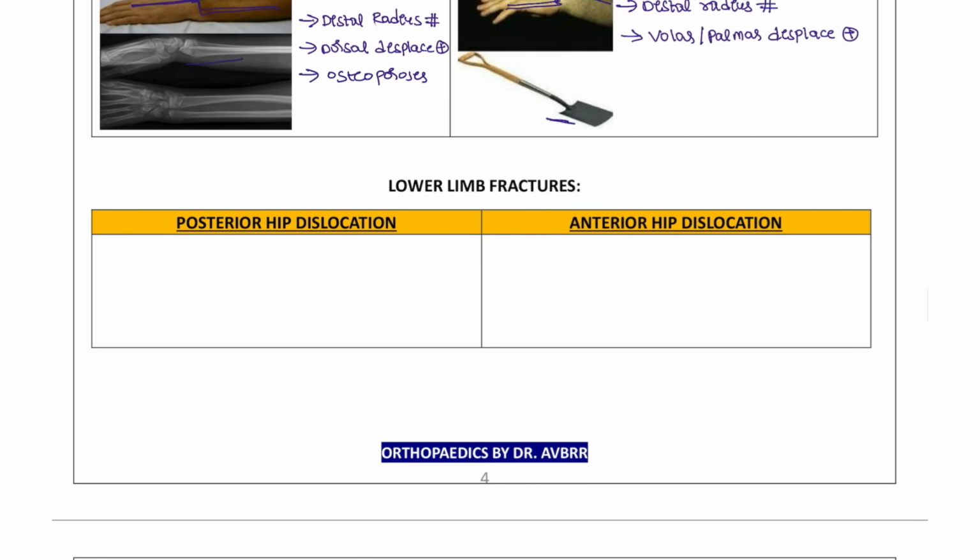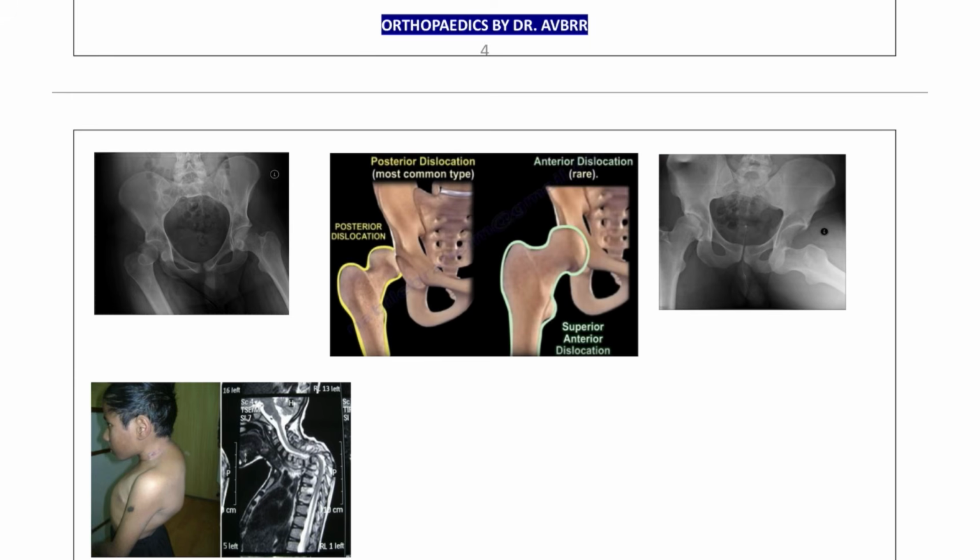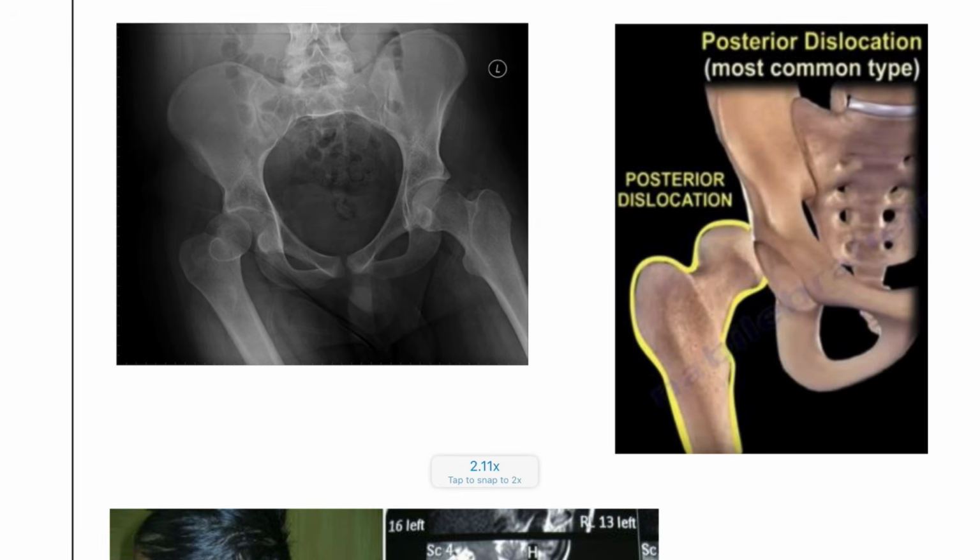Next, lower limb deformities. Whenever you see the lower limb deformities, the most common thing that you have to remember is the posterior hip dislocation or the anterior hip dislocation. Among them, the most common overall is the posterior hip dislocation, where you are going to see dashboard deformity or the dashboard injury in the RTA patients. When there is a driver or the passenger, they will be having this dashboard injury. And how will these patients appear? So posterior dislocation, these patients will have this kind of picture that X-ray is given in your examination.